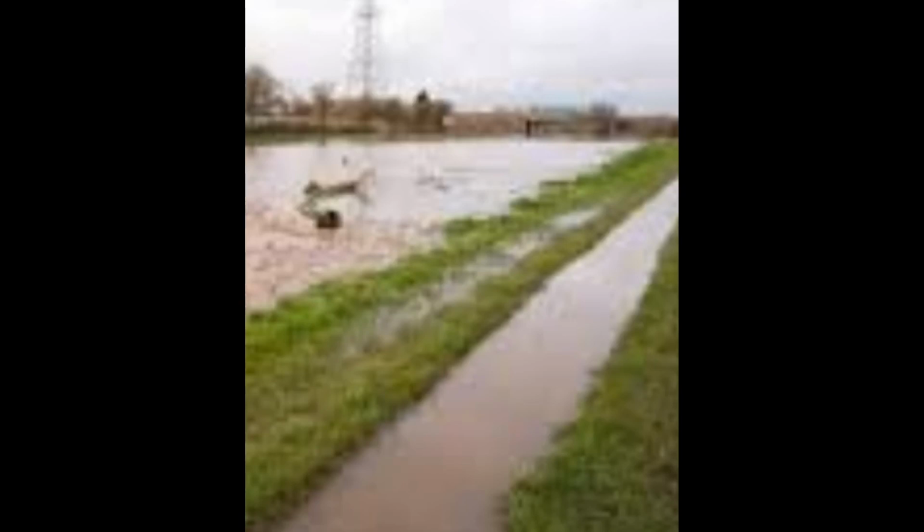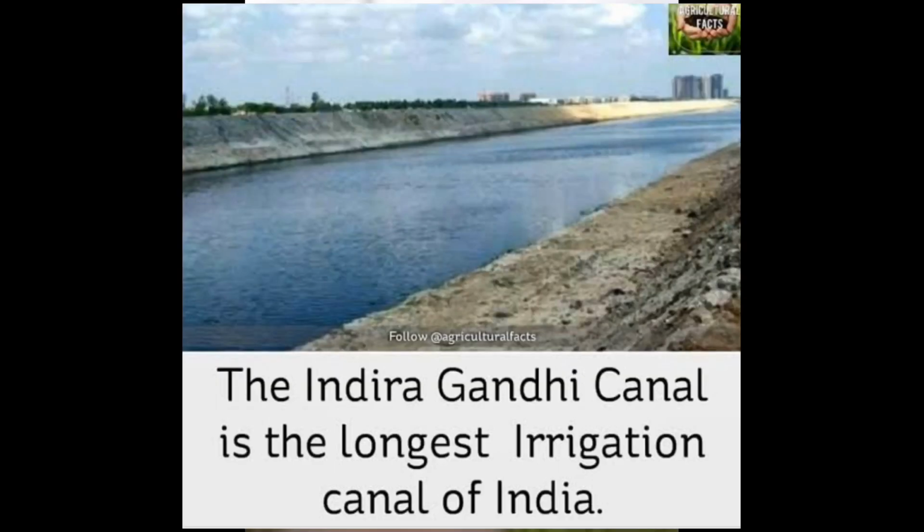Inundation canals. These canals are taken out directly from the rivers without constructing any barrage or dam. These canals use the excess water of rivers at the time of floods and remain operational during floods. Examples are Indira Gandhi Canal, Bhakra Canal, Western Yamuna Canal.